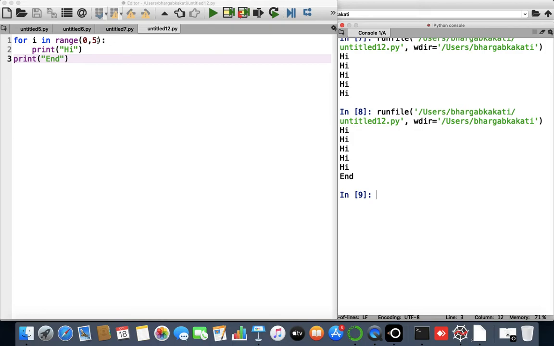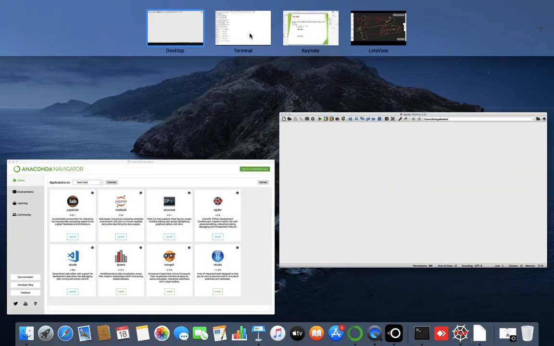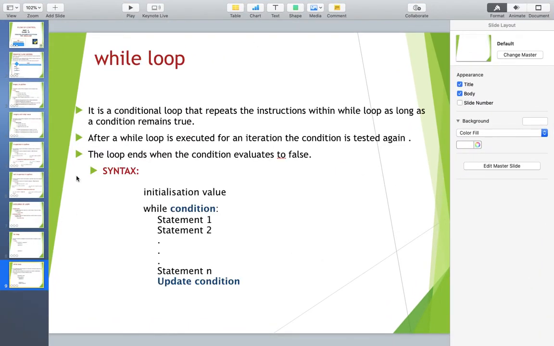We will see many more examples with the for loop, but this part is intended basically to give you a brief idea about the working of all the categories of loops. Now let us go to the next category of loop, which is the while loop.